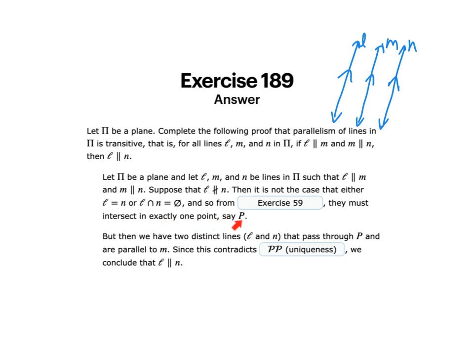So if lines intersect, they intersect in exactly one point. But then we have two distinct lines, L and N, that pass through P and are parallel to M. But this contradicts the parallelism postulate that says through any one point, there's exactly one line that's parallel to another. Since this contradicts the parallelism postulate, we conclude that L is parallel to N. And that proves the parallelism transitive property.